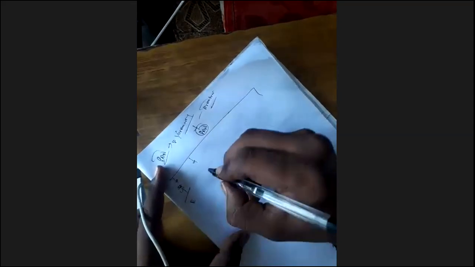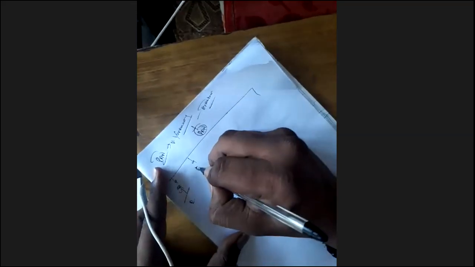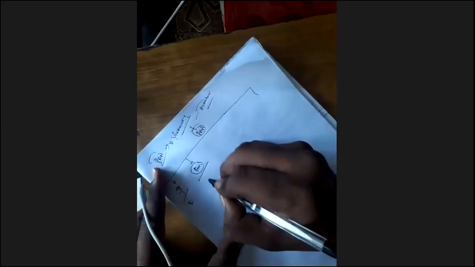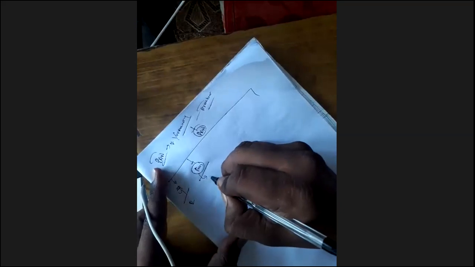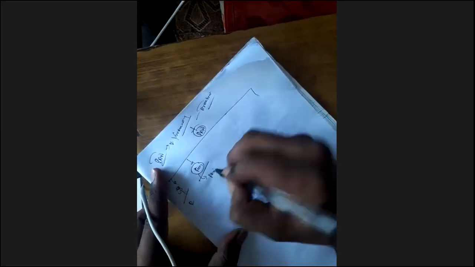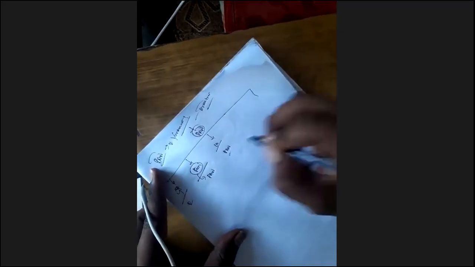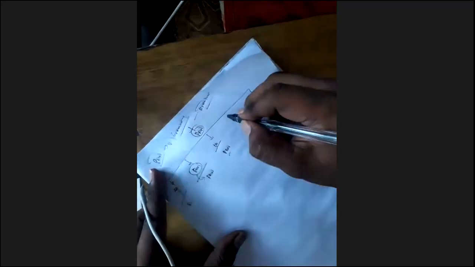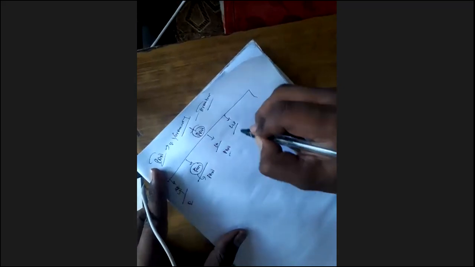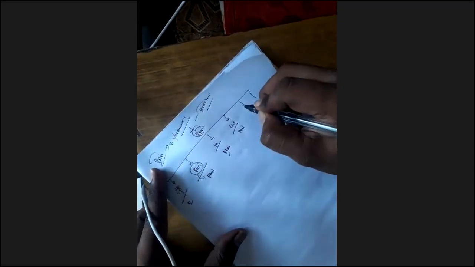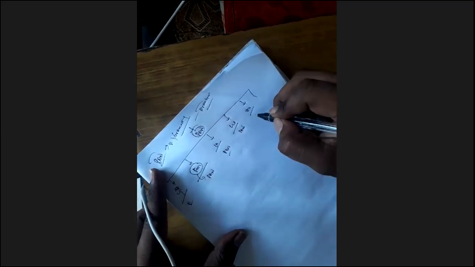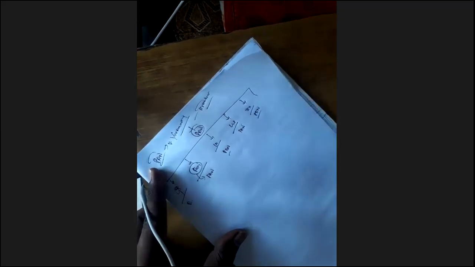Next, if I have a firm, then this firm is a different person and will also have a PAN number. If there is a company, it has a different PAN number. If I am an LLP, I have a different PAN number. If I have a trust, I have a different PAN number. So here I have various scenarios.